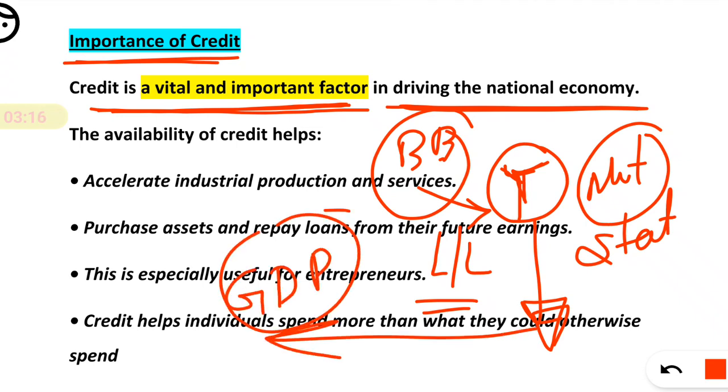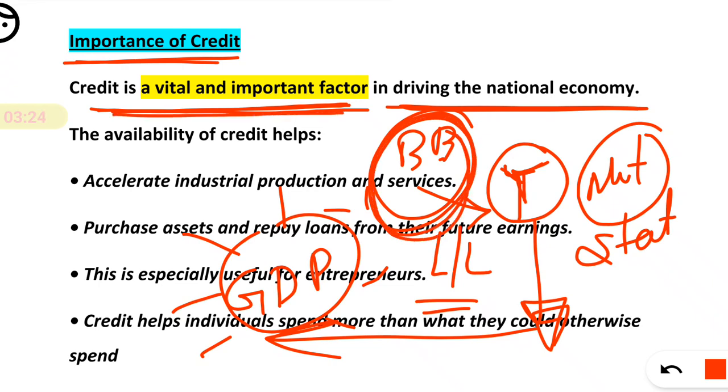That's why you can start your business and earn more, and that will definitely contribute to the GDP of the nation. It will also generate employment. So credit is very important for driving the national economy, as it generates employment and helps boost GDP and the growth of the nation. That's why credit is a very important and vital factor.